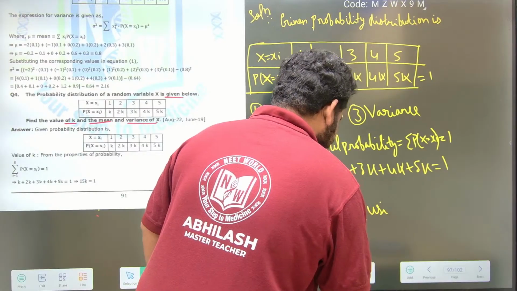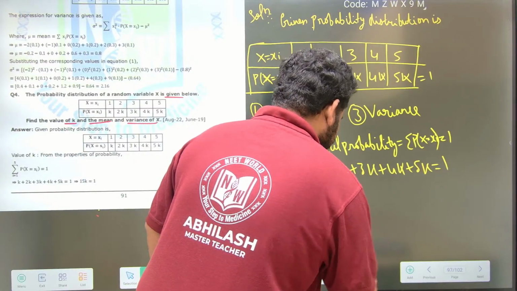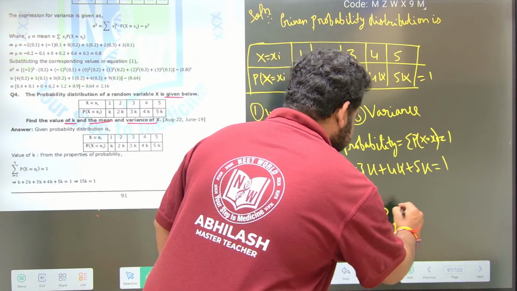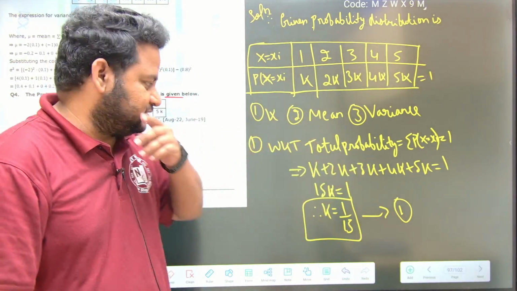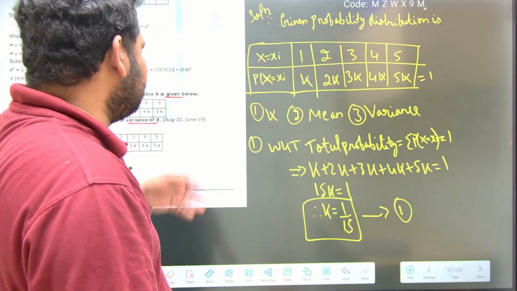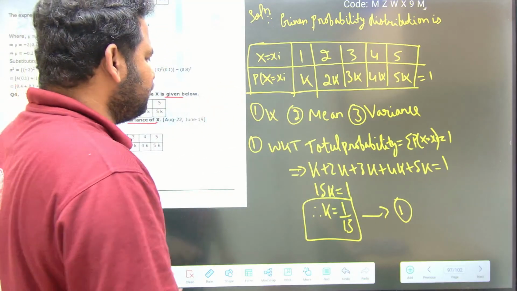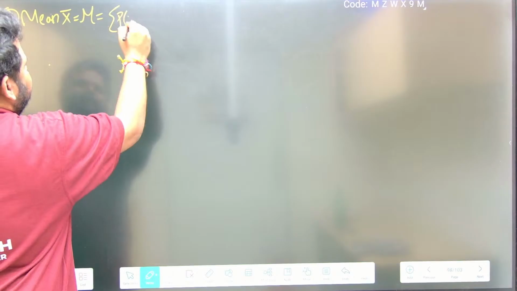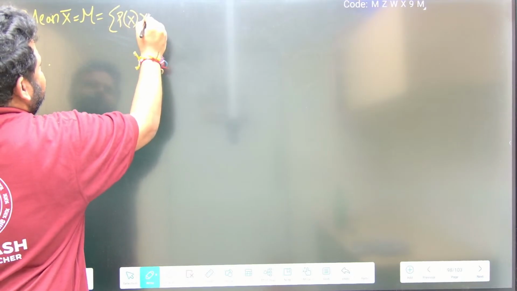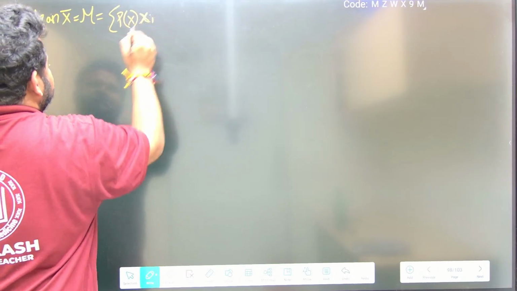Let us write this as equation 1. Clear, friends? We got the value of k just by doing the summation of this. Now we have to find the mean. The mean, x bar, equal to mu, is given by the summation of p of x into xi.